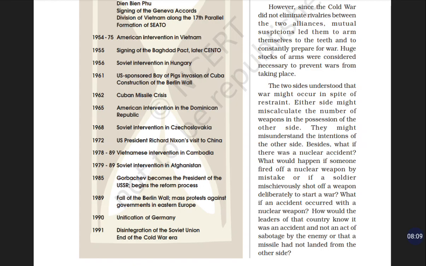In 1985, Gorbachev becomes the president of the USSR, beginning the reform process.